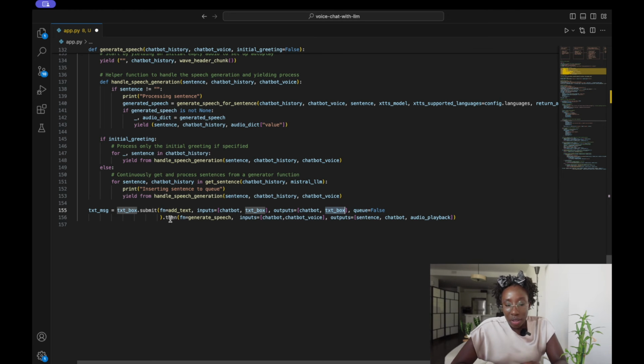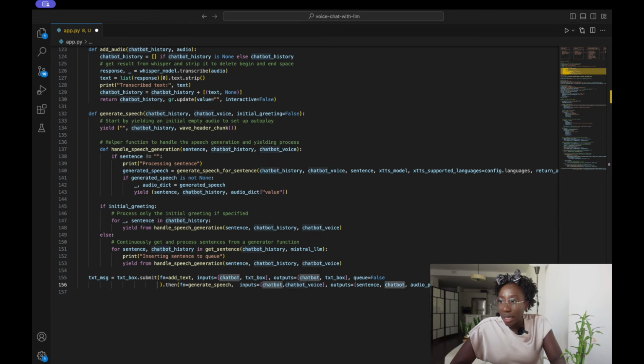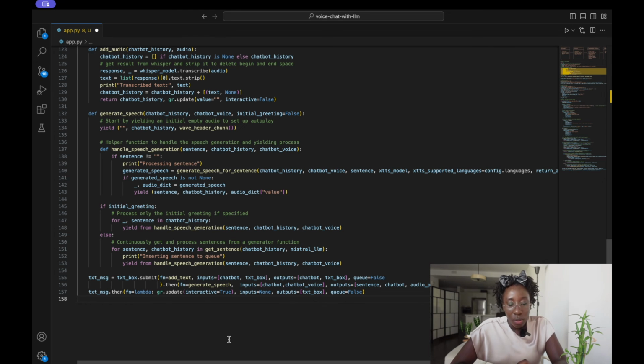And then once that is done, we're just going to pass the outputs of the add text function into another function, which is this generate speech. It would take in the chatbot history and the chatbot voice, and then it would output the LLM response, the chatbot history, and the text-to-speech generated audio. And then once that is done, we would call another function to clear the text box.